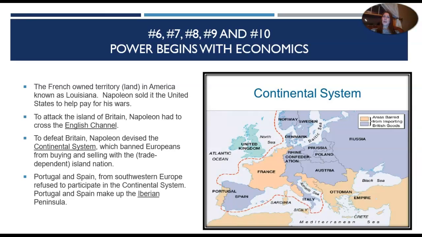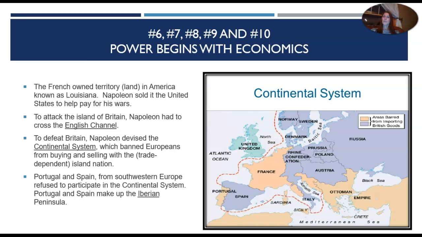Power begins with economics, and this covers numbers 6 through 10 in your student guide. If you take a look at the map on the right-hand side, you can see the continental system that formed, which we're going to talk about on this slide. The French owned territory in America known as Louisiana. Napoleon sold it to the United States to help pay for his wars.